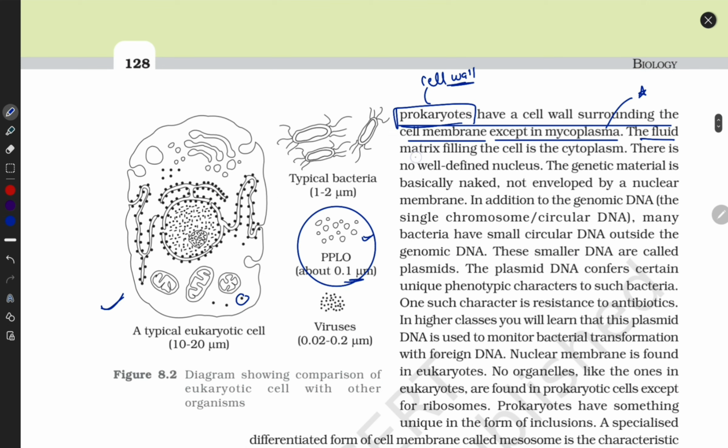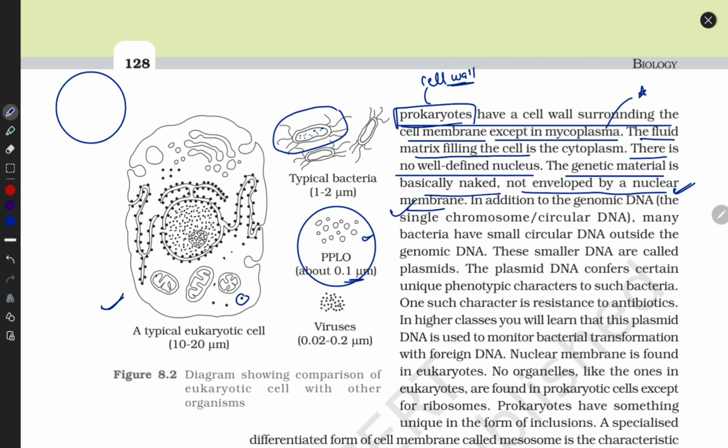Next, the fluid matrix filling. This is the cell, their body, and it is rich in cytoplasm. Our cell also contains cytoplasm guys, no difference. There is no well defined nucleus. I already told you. The genetic material is basically naked, not enveloped by a nuclear membrane. Guys, the nucleus is not well developed, so how can you expect a nuclear membrane to form? They do not have a perfect nucleus, so how can you expect a nuclear membrane to be present? Genetic material is also not well developed, but they have circular DNA.